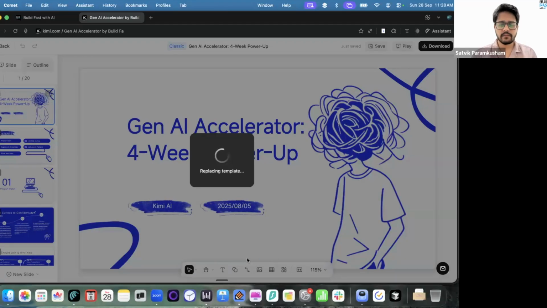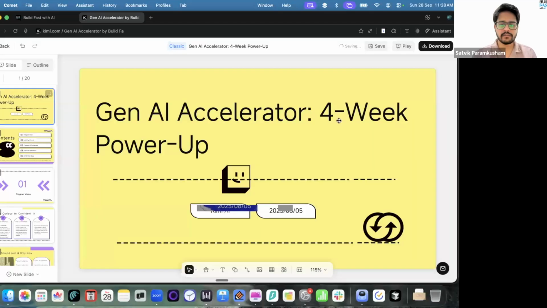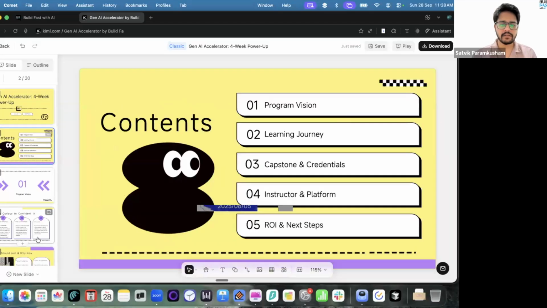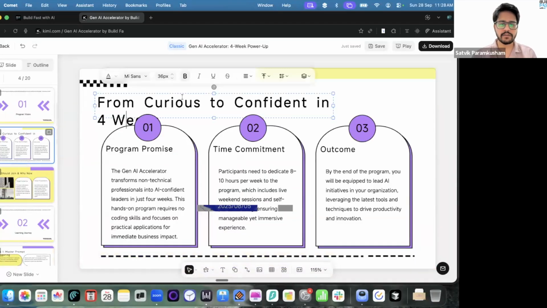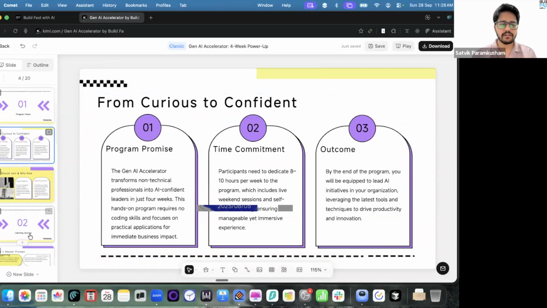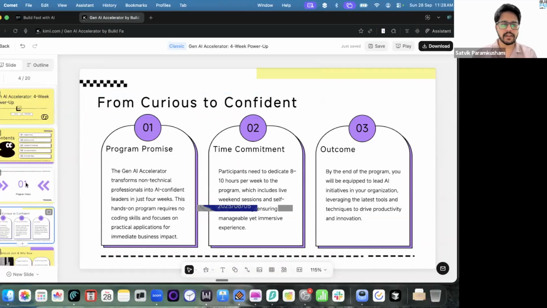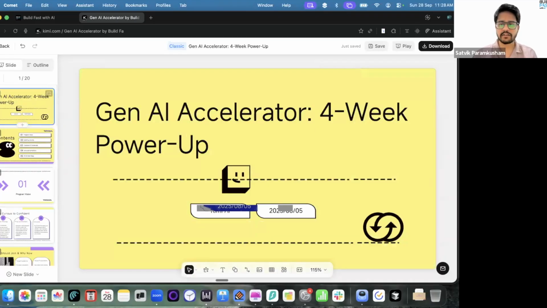So you see that the theme is also changed immediately. So there are a few alignment issues here and there, but you can just go and edit it out very easily, right? So once you are done with this, again, it has created nice 20 slides from scratch.